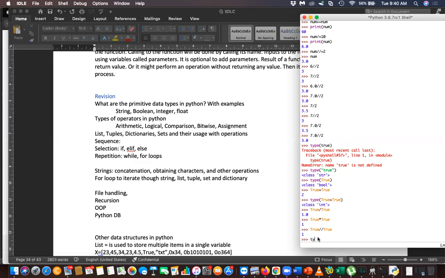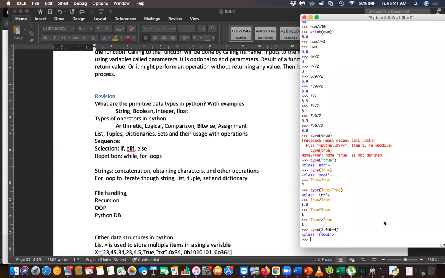Type 3.45 e plus 4. What is the value? What will you get? So that's why practicing is very important, right? You'll get a float. How come? Because this is scientific notation of a number, right?